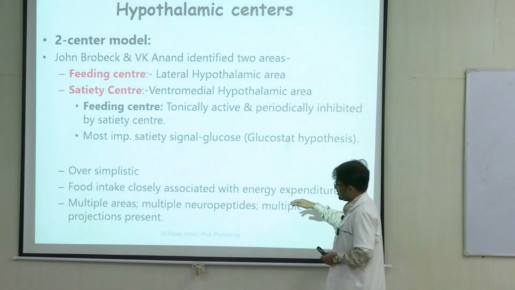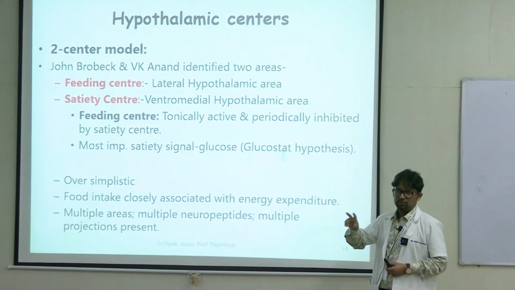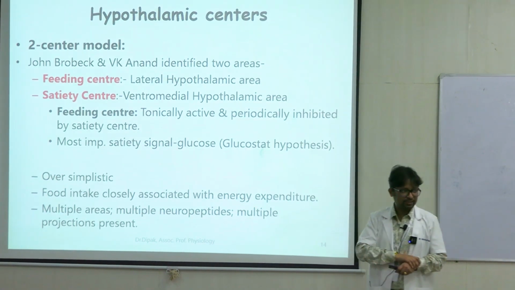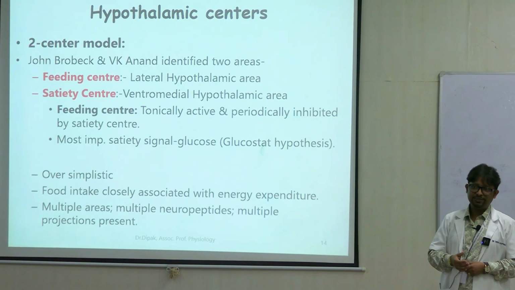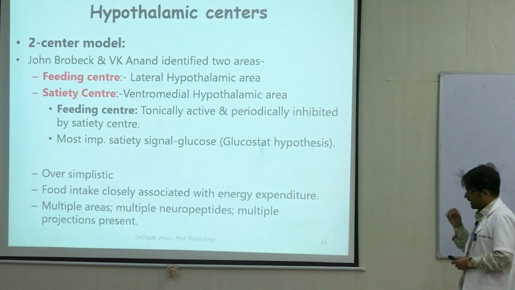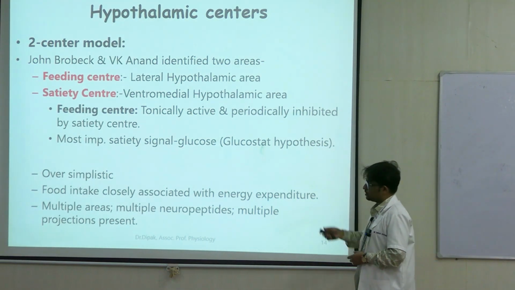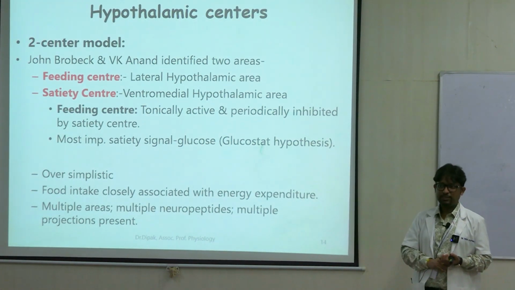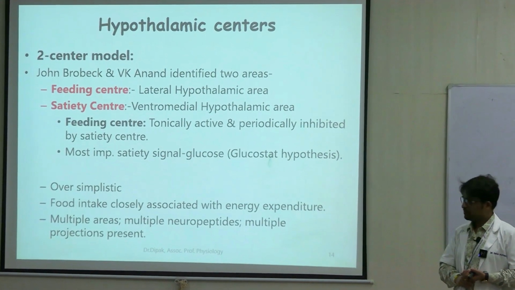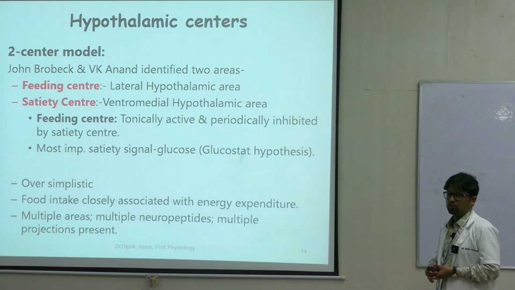Because food intake is also associated with energy expenditure. So your two-center model does not explain anything about energy expenditure. It just tells about feeding behavior only. And it also does not explain multiple neuronal areas, the multiple neuropeptides which are there. So two-center model is now obsolete, right?